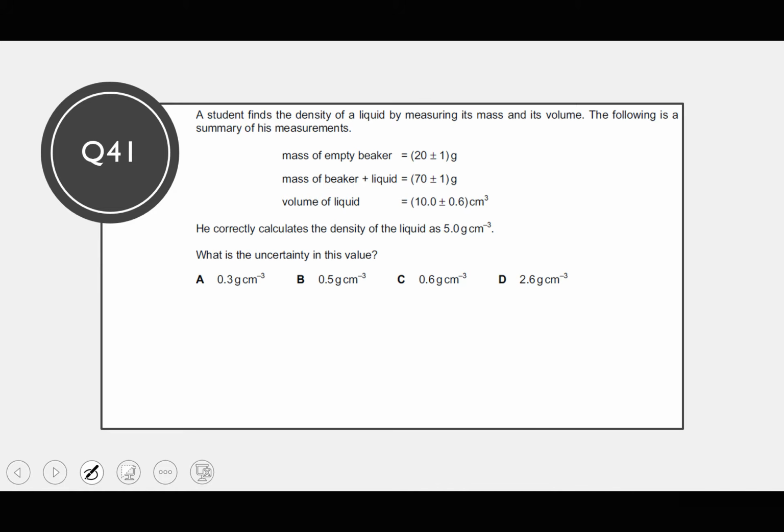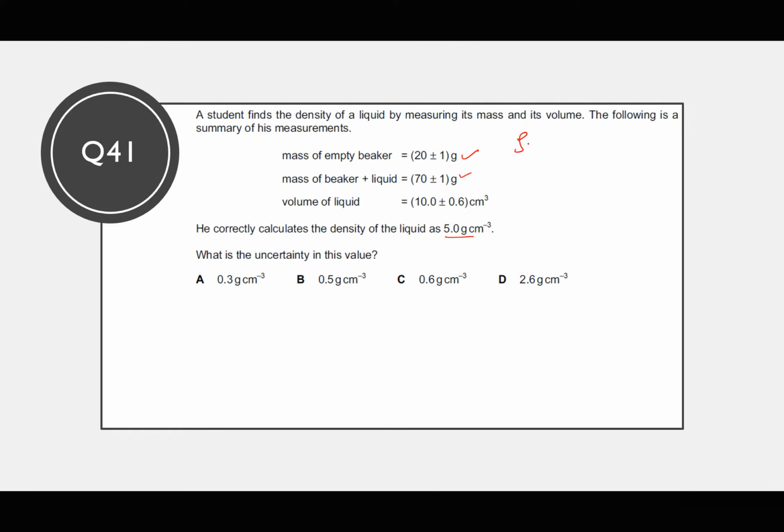The student finds the density of a liquid by measuring its mass and its volume. The following is a summary of his measurements: mass of the empty beaker, mass of the beaker plus the liquid, volume of the liquid. He correctly calculates the density of the liquid to be that. What is the uncertainty in this value?